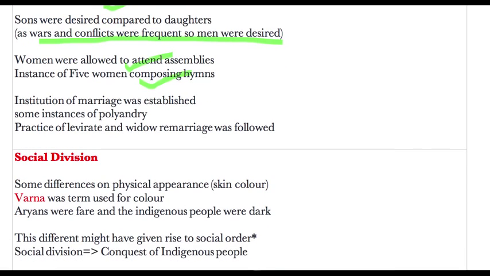So the institution of marriage was established during that period. Some instances of polyandry are also present, wherein you have multiple husbands. Then the practice of levirate and widow remarriage was also followed. That will become taboo after some time. So what was levirate? If your husband dies, you are allowed to marry the brother of your husband. That is called levirate, and widow remarriage you might be knowing.